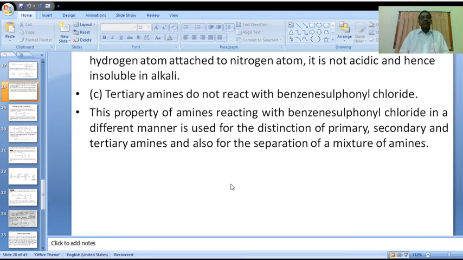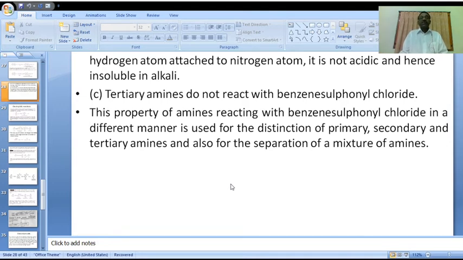Next, this property of amines, reacting with benzene sulfonyl chloride in a different manner, for example primary, secondary, tertiary.